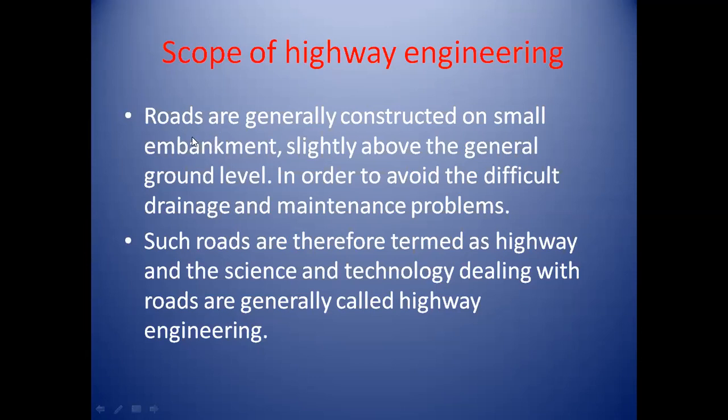The roads which are constructed on small embankments or above the ground level are called highways, and the science and technology dealing with roads is generally called highway engineering. The science and technology which deals with this type of roads is called highway engineering.